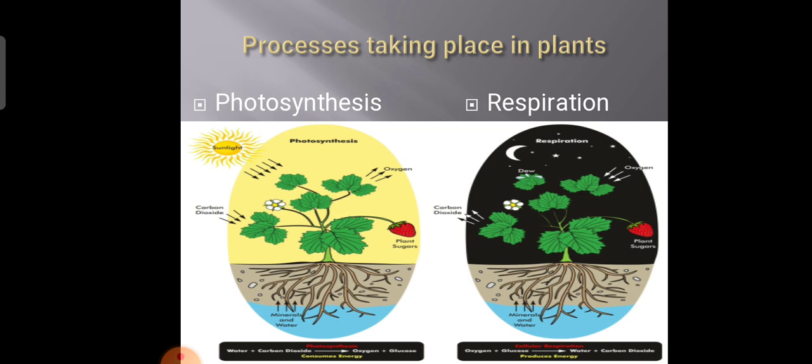Same way, plants also respire. Children, generally we say that we breathe in oxygen and breathe out carbon dioxide. But our nose cannot take only oxygen inside. It takes the whole gas inside the body. That's why if poisonous gases are there in the air, we'll inhale those gases also. When we inhale the gases, oxygen is being used up in the body, carbon dioxide is added into that air, and then it comes outside.